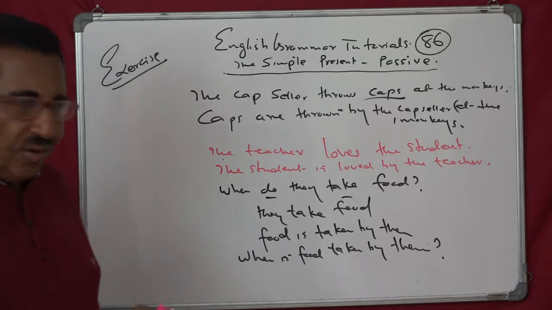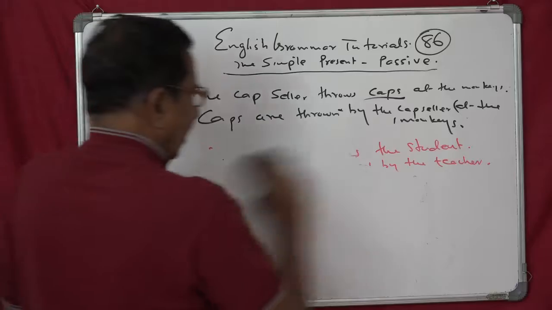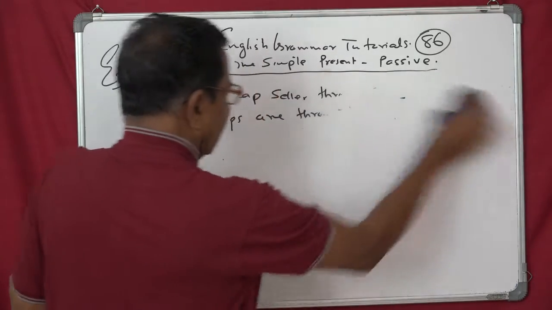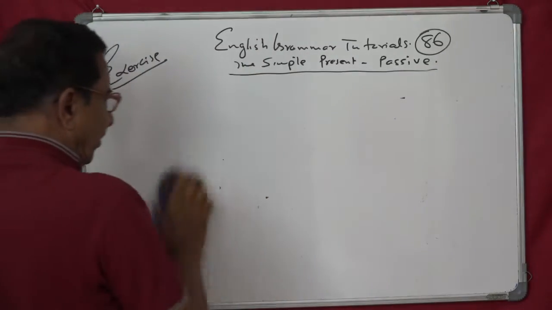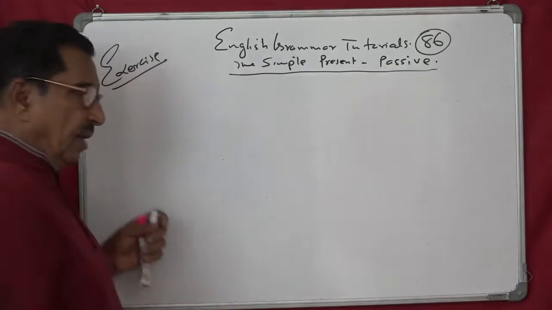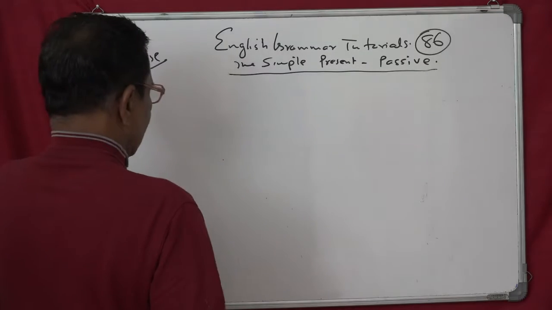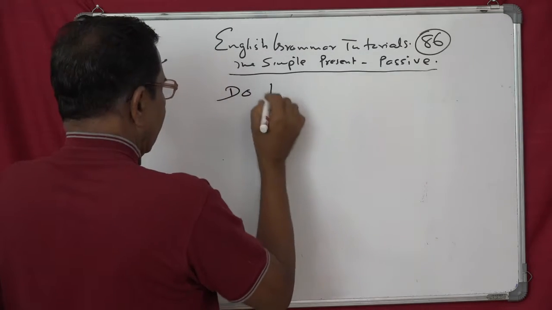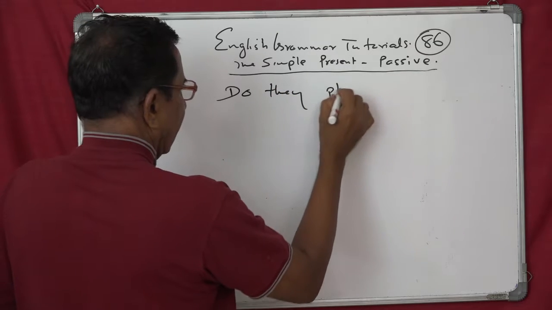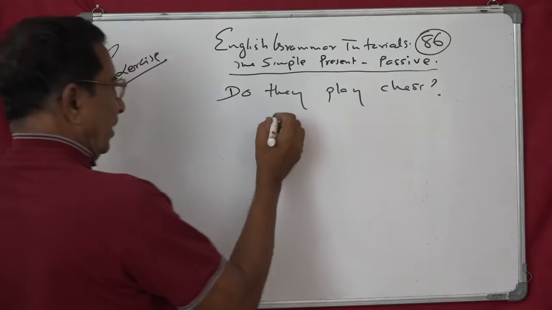Any sentence you can do now? Yes. Let's try one or two questions, then we will see. And now you will do a yes or no question and then see whether it will be easier for you. Okay. Do they play football? Or do they play chess? Do they play chess? So, yes or no question, simplify.